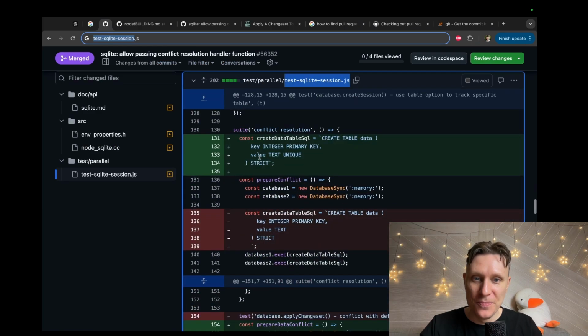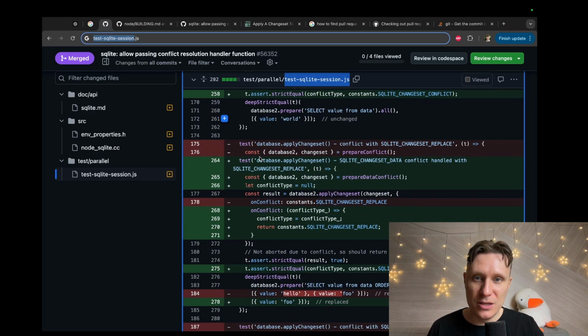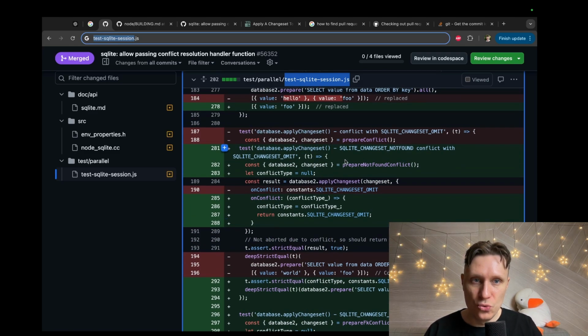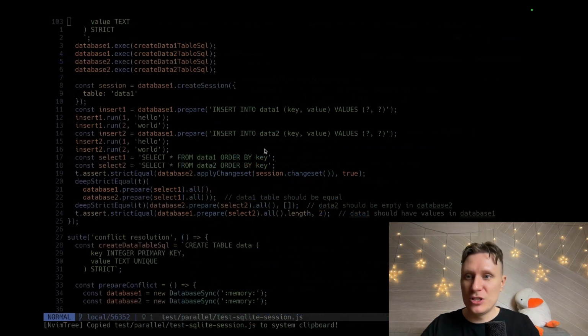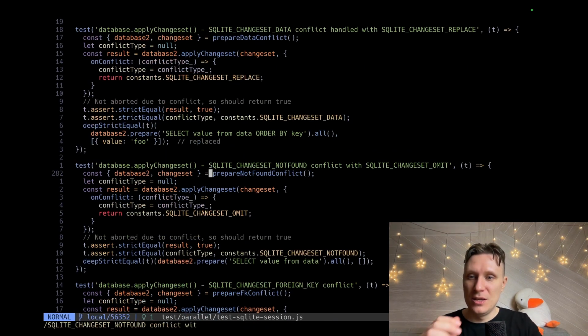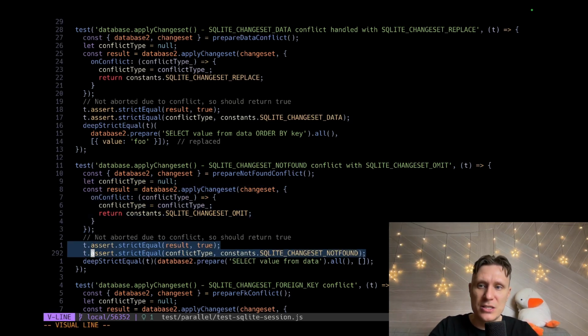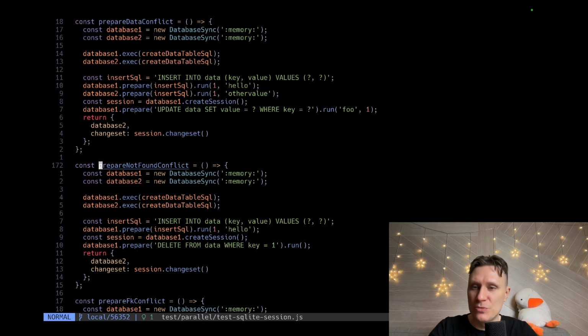I like it. Let's find the test in question that summons our conflict. Let's try this test, SQLite conflict. Just find this file. Okay, this one. Prepare for conflict. So basically, it prepares some state, runs a change set, and asserts that everything works correctly. What is the state preparation?